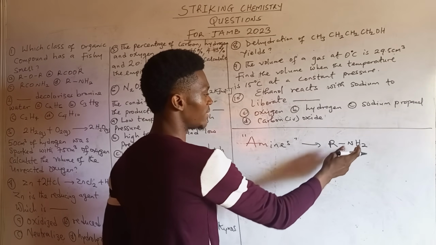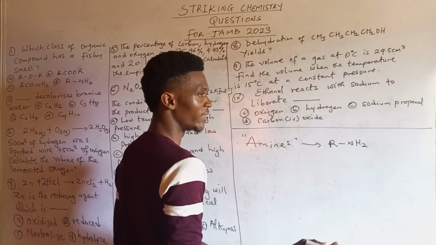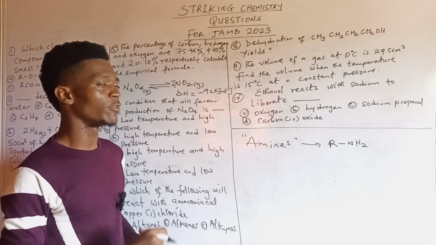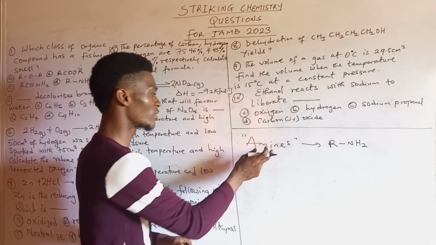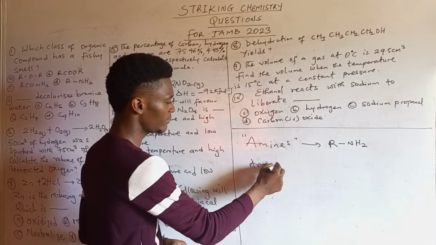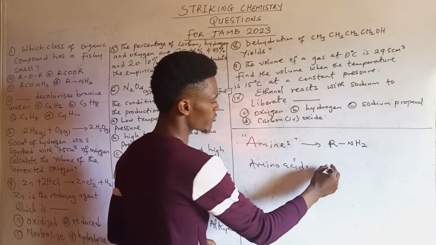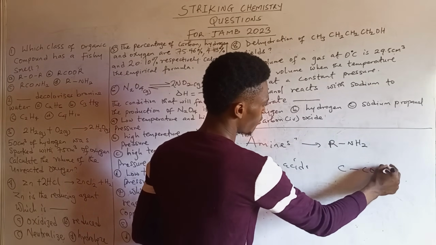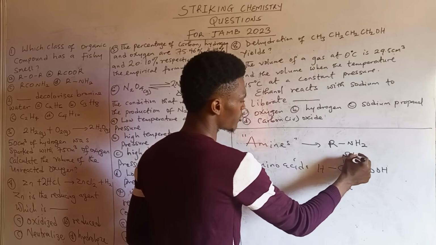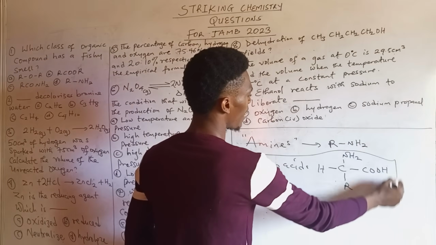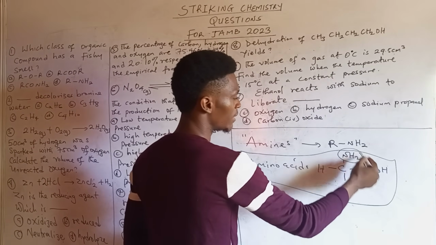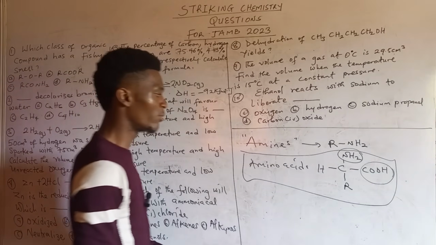RNH2, meaning that it contains the amino functional group. So in a case where you are asked which of the following organic compounds has its functional group to be the amino functional group only, that is actually the amines. For amino acids, they have a general structure COOH, then H, then R, then NH2. So amino acids are known to have two functional groups: the amino functional group NH2 and the carboxylic functional group COOH.